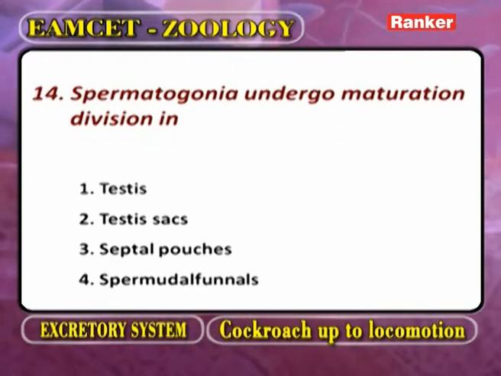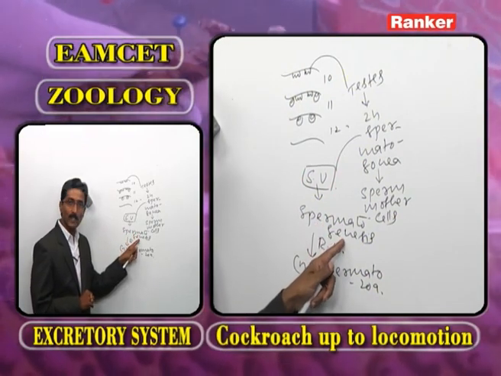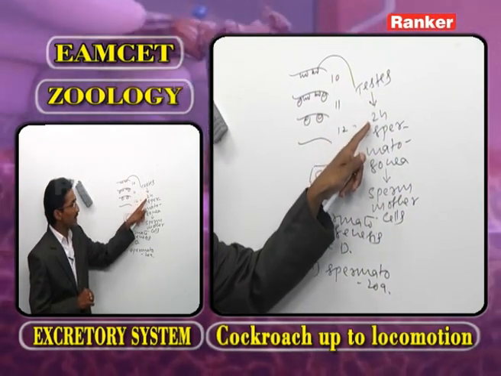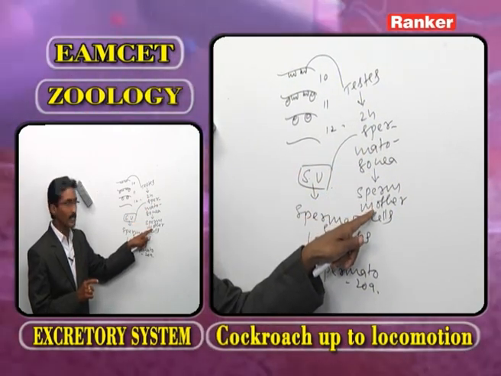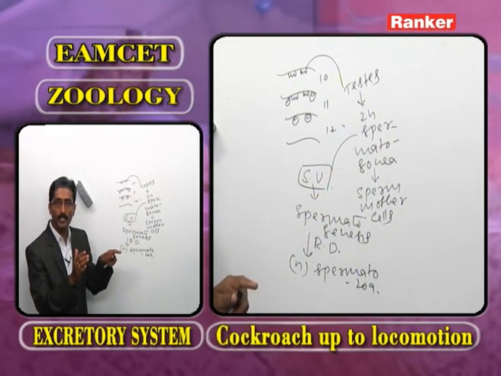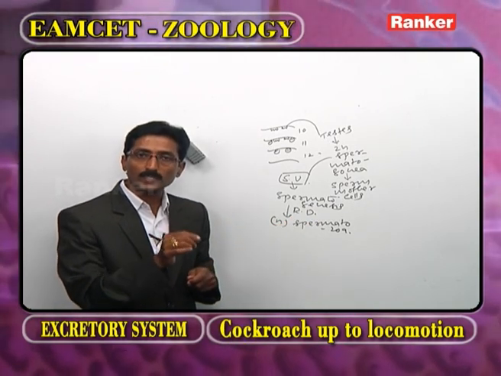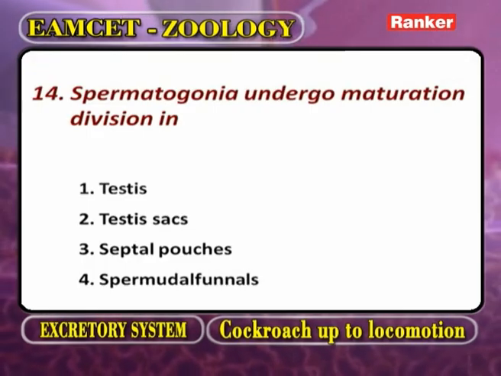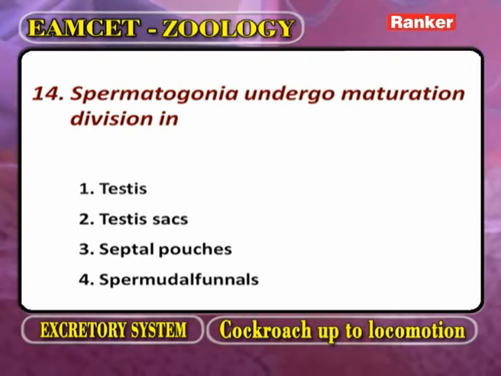Spermatogonia undergo maturation division. What is meant by maturation division? Nothing but spermatogenesis. What is the other name of spermatogenesis? Reduction division. Now, as we observe, the testes produce diploid spermatogonia. They are also called the sperm mother cells. Now, the diploid number becomes haploid by reduction division or meiosis 1.